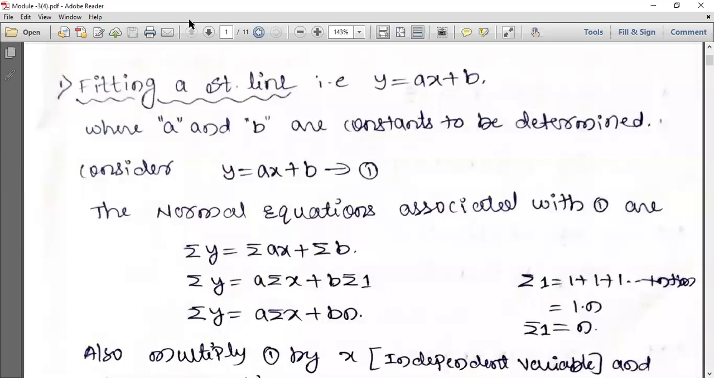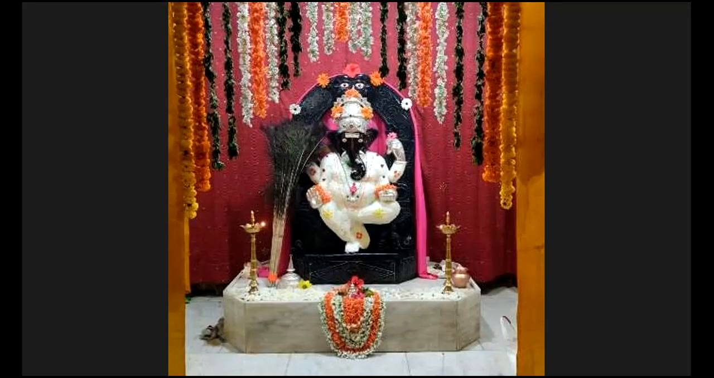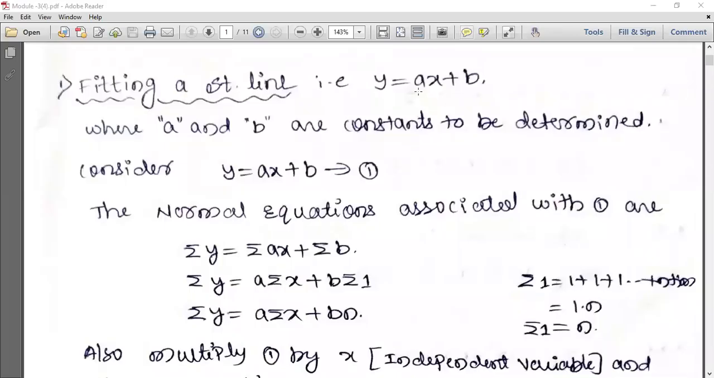How to fit a straight line? You can see here, first, fitting a straight line, that is y equal to ax plus b. Here our intention is to find the values of a and b, where a and b are constants to be determined. So consider the equation of a straight line.